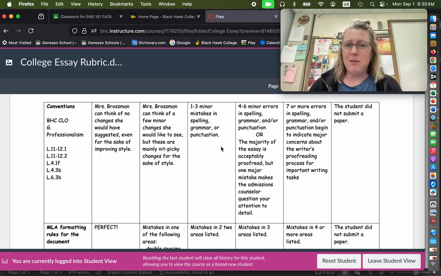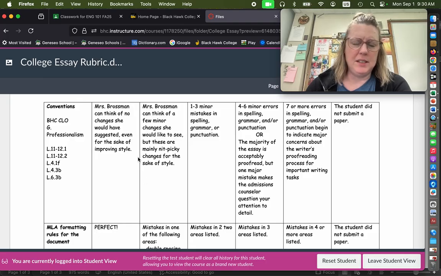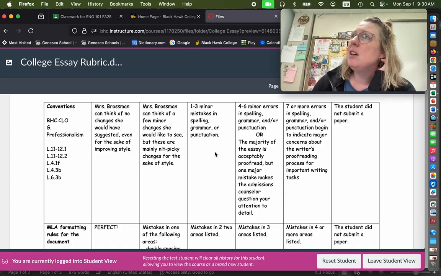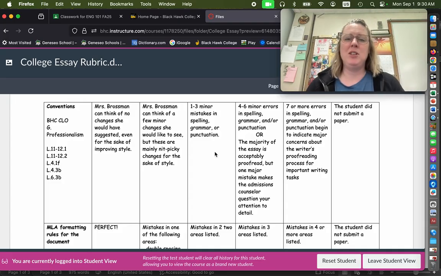But this is real life writing, and this is something that other people are going to be judging you on, your writing skills, at least somewhat. So this part is exactly the same as the other rubric. However, I'm going to be harder on the number of mistakes that I allow, especially because you guys are writing a smaller number of words. Some of you are only writing 300 words, 500 words, 650 words at the most. So that's like 1 page, 2 pages, 2.5 pages. You should theoretically have fewer errors.